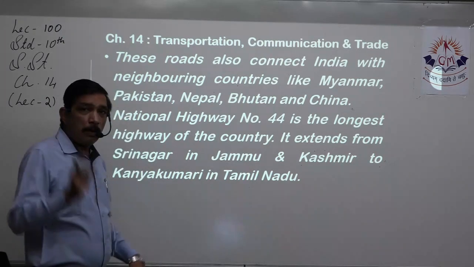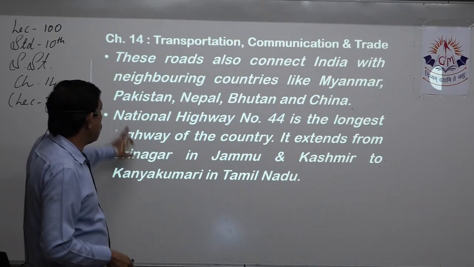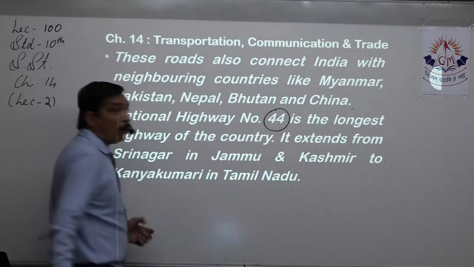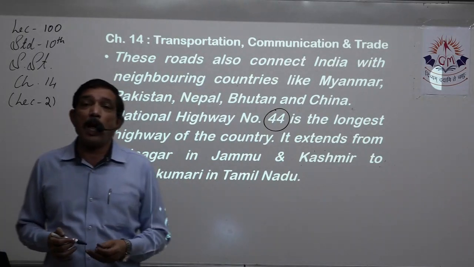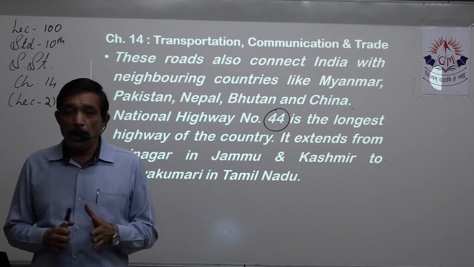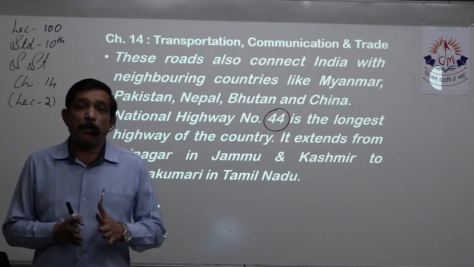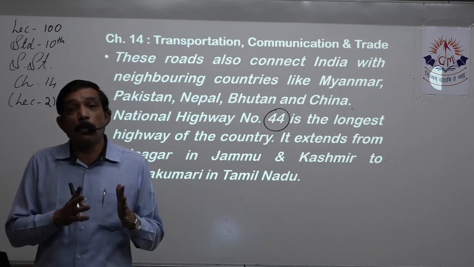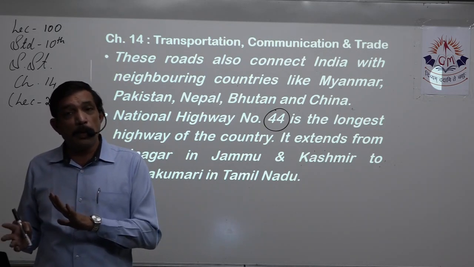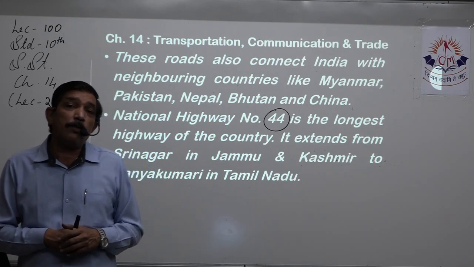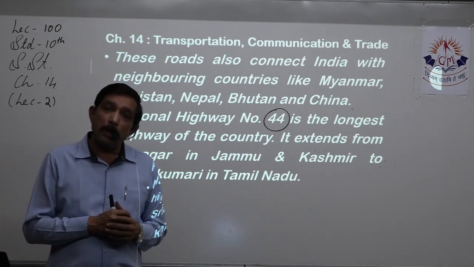Now, two things to remember over here in the next point. National highway number 44. All these national highways are numbered. Whatever I am saying, please remember it. It might not be present in the material given over there, though a separate map would be available. Yes, but those maps also have quite a lot of limitations.